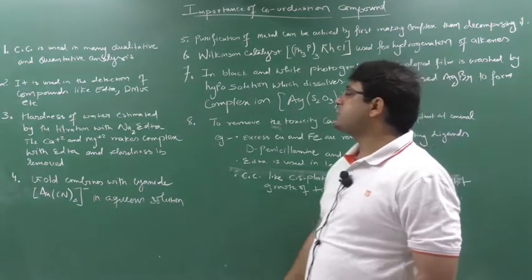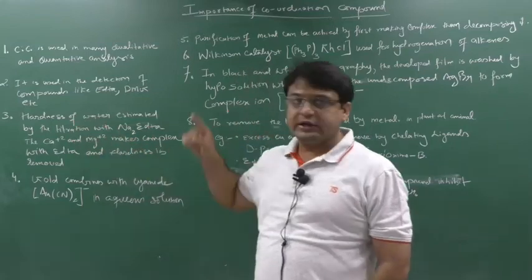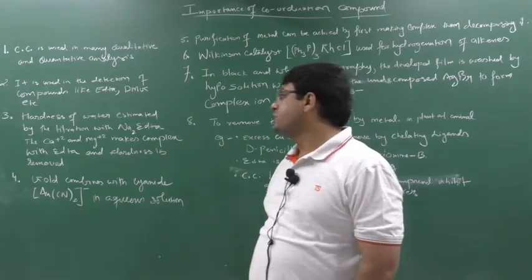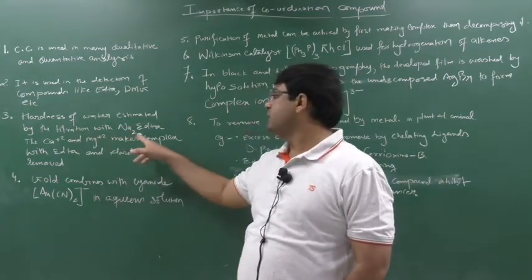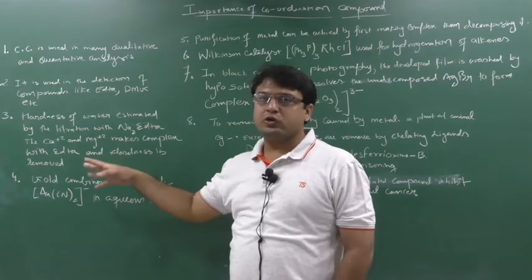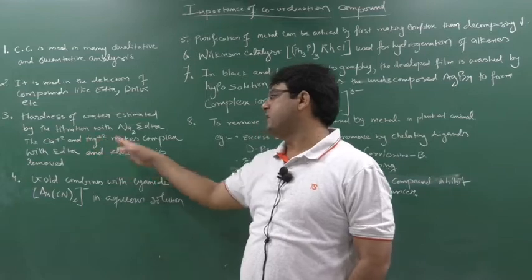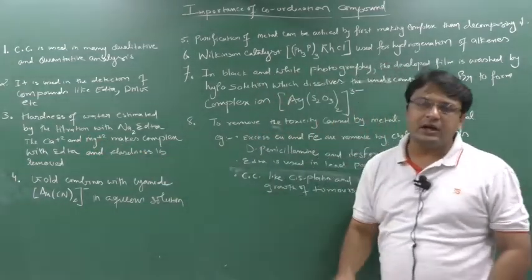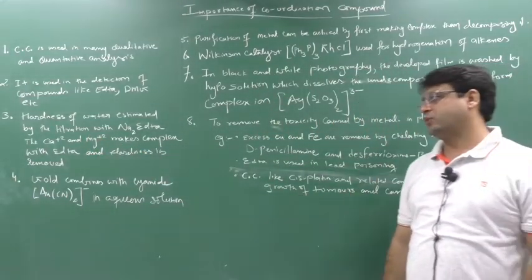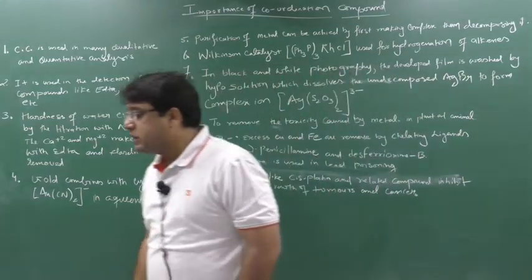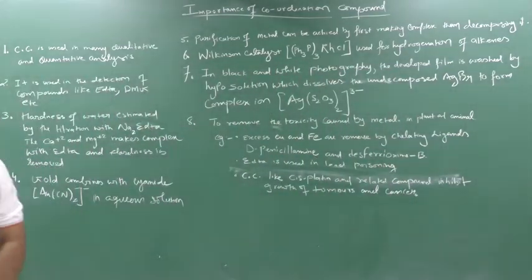Next, hardness of water also can be removed by using a coordination compound, like by titrating with Na2 EDTA. You know the hardness is present due to Ca2+ and Mg2+. So this Ca2+ and Mg2+ make a complex with EDTA, and in this way hardness is removed.